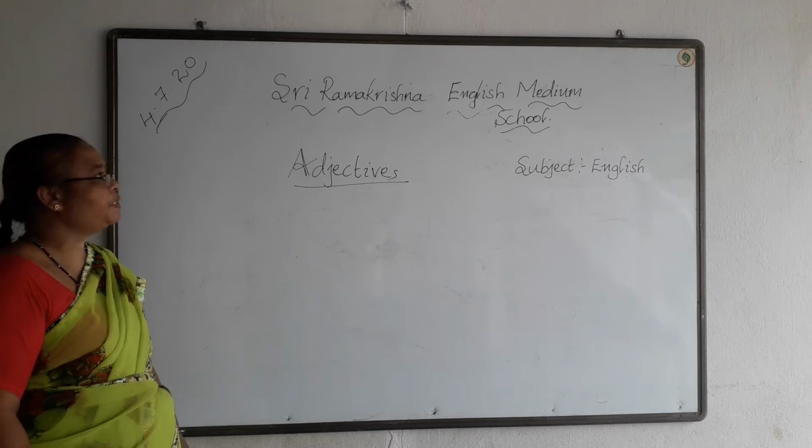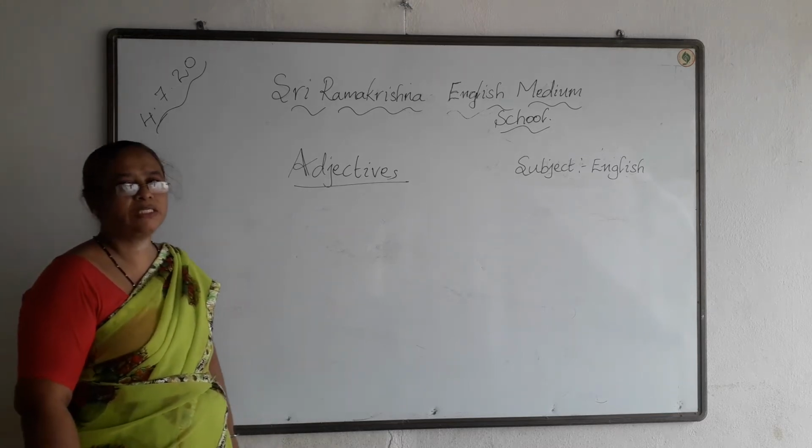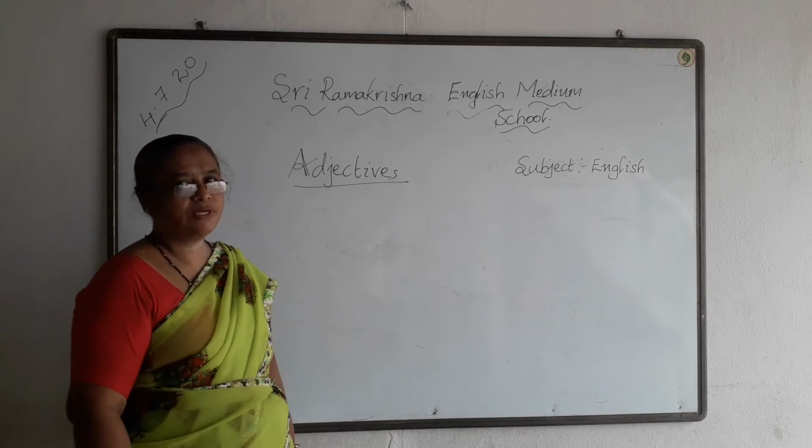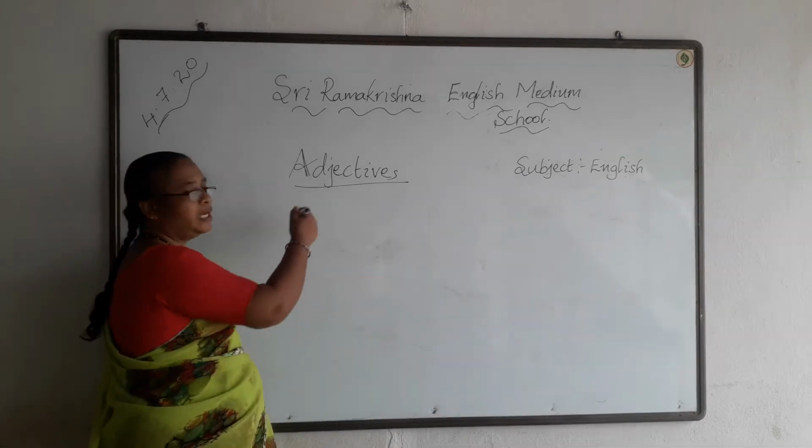In the parts of speech I have already told you there are 8 parts of speech. First one is noun, second one is pronoun, third one is verbs and the fourth one is adjective. Now I am going to teach you about the adjectives.